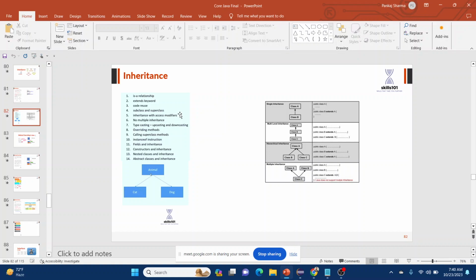If we look at an example, there are two classes called cat and dog. They both inherited the class animal. What are the properties of animal that cat and dog inherited? If we define the properties of the animal class, they have four legs, they eat, they sleep, they do their basic things, right? So cat and dog are both animals and inherited the same properties. They both have four legs, one tail, and they eat, they sleep, and do the basic things that every animal does in a similar fashion.